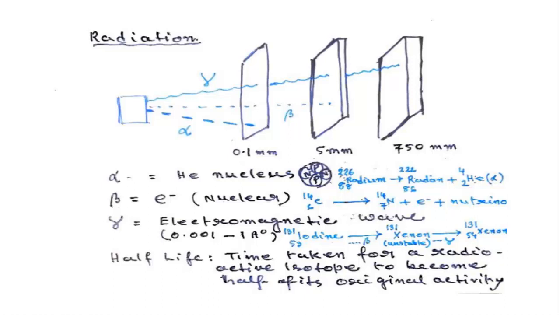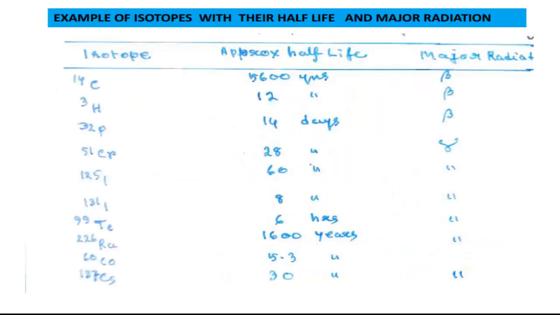That is the life, which is very important in physics, known as half-life: the time taken for a radioactive isotope to become half of its original activity. Next, please. So there are certain examples of isotopes with their half-life and major type of radiations.